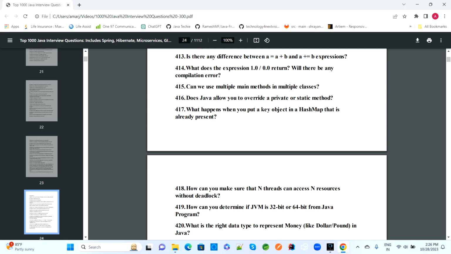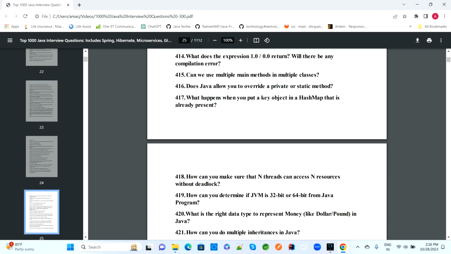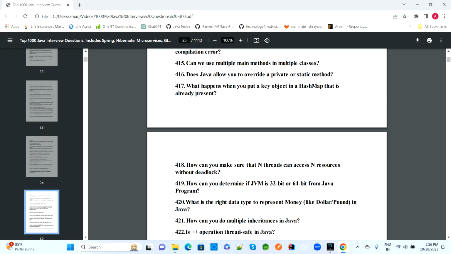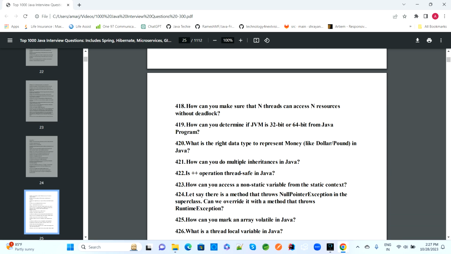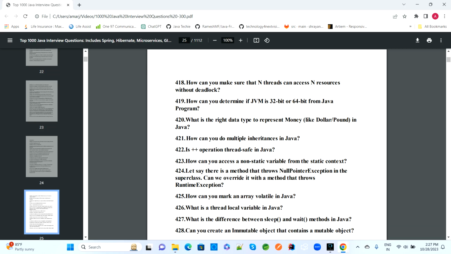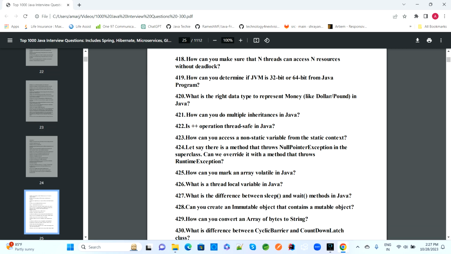What is the use of multiple main methods in multiple classes? Does Java allow you to override a private or a static method? What happens when you put a key object in a HashMap that is already present? And the next question is, how can we make sure that n threads can access n resources without deadlock?